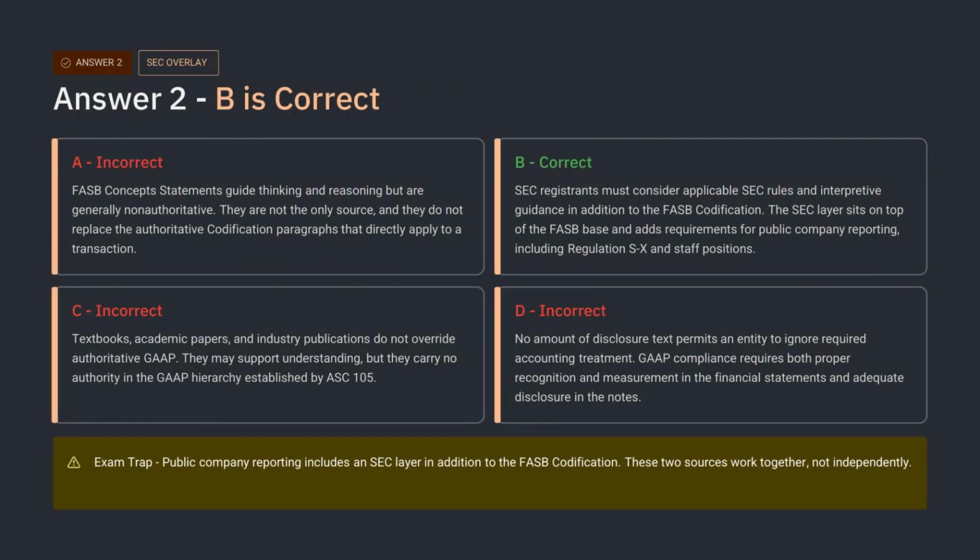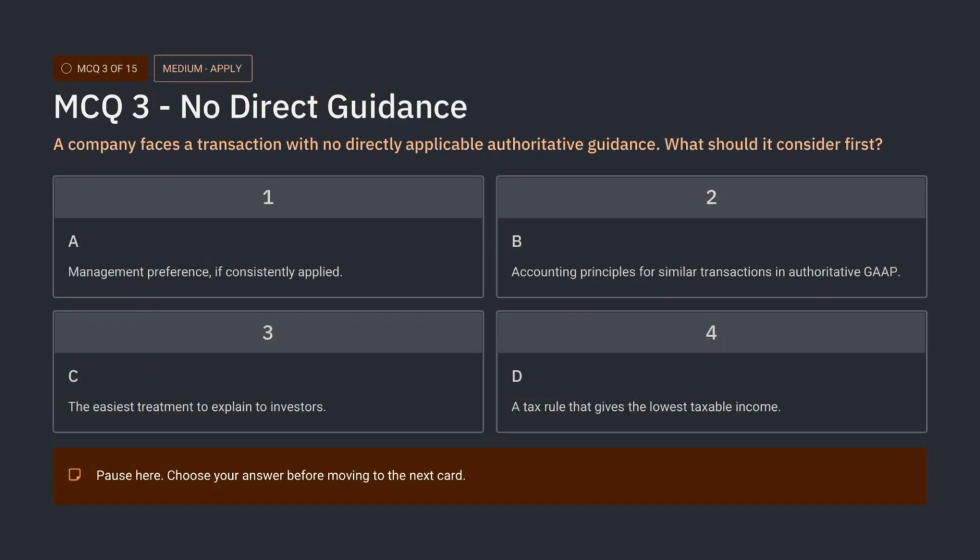The correct answer is B. SEC registrants must consider applicable SEC rules and interpretive guidance along with the FASB codification. Option A is wrong because FASB concept statements guide reasoning, but they are not the only source considered for SEC registrants. Option C is wrong because textbooks do not override the codification. Option D is wrong because disclosure cannot replace compliance with required accounting treatment. The exam trap is treating disclosure as a substitute for GAAP. It is not.